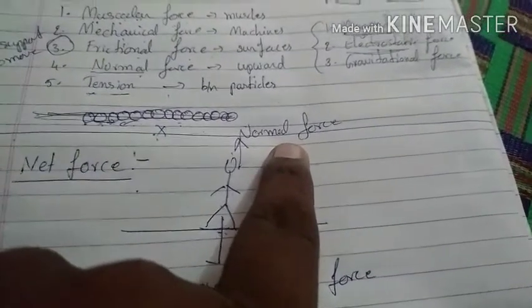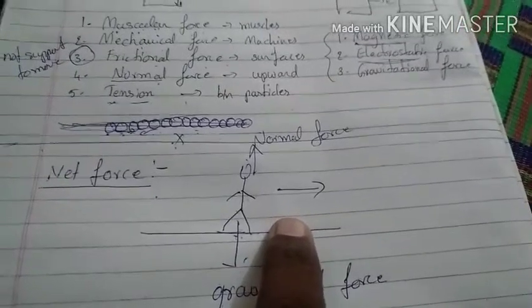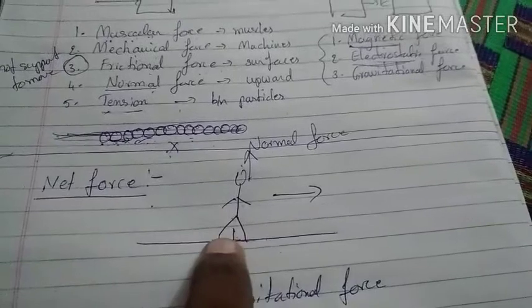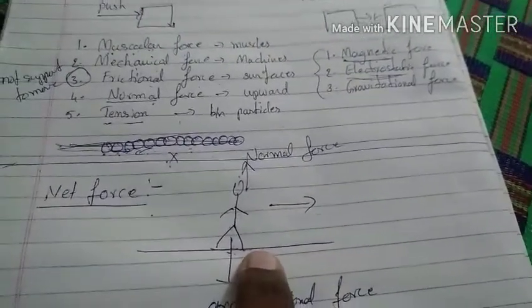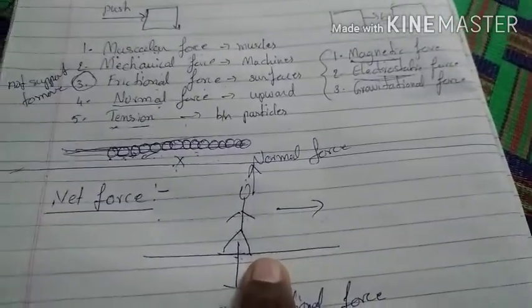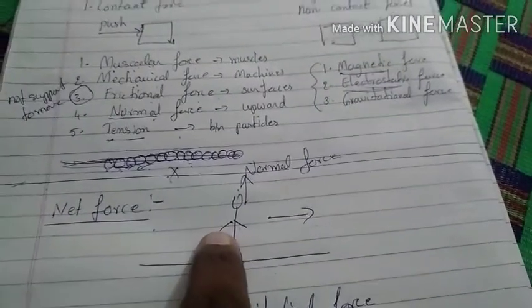Okay, next we need to think how he is able to walk. See, walking is always based on the grip of his legs on the surface. That means the roughness of the surface and the legs of the boy.